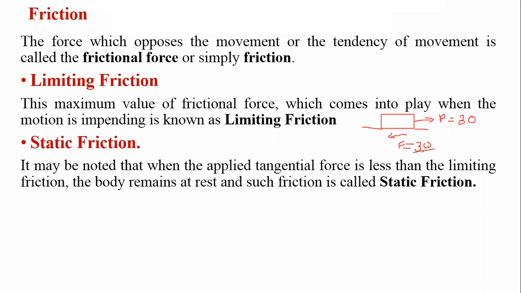The 30 we decided is the limiting friction, but values lower than that, that is 10, 20, 25, 5, all these values which are less than the limiting friction are called static friction, and under this load the body is in a stable condition. The body is not moving, but more than this, the body will be in motion.